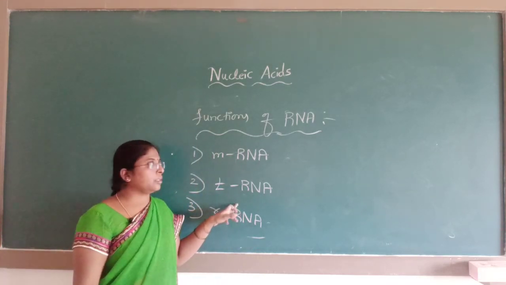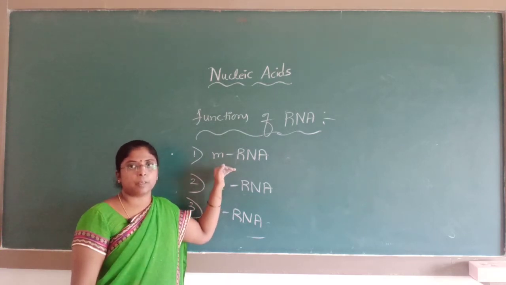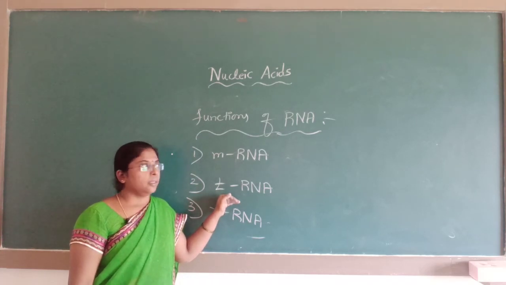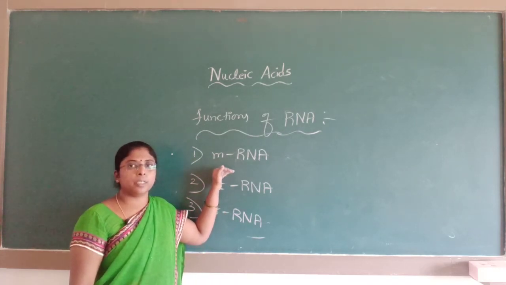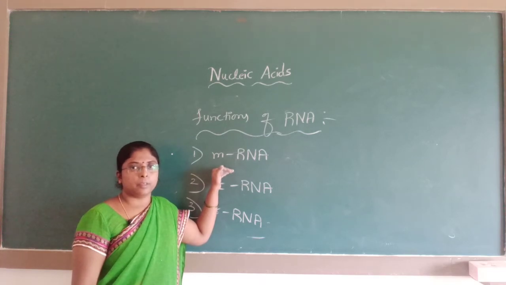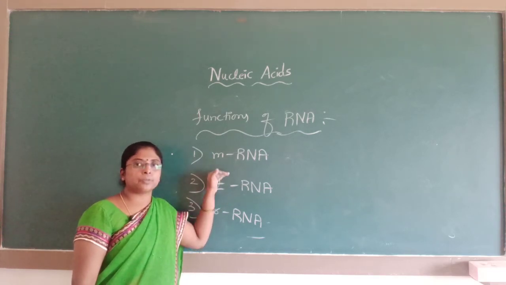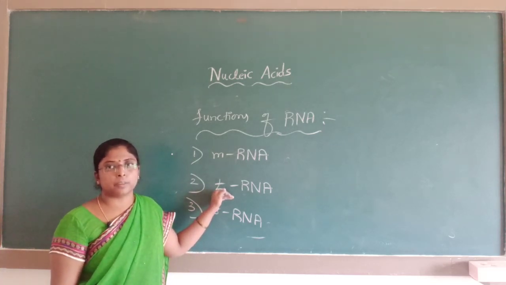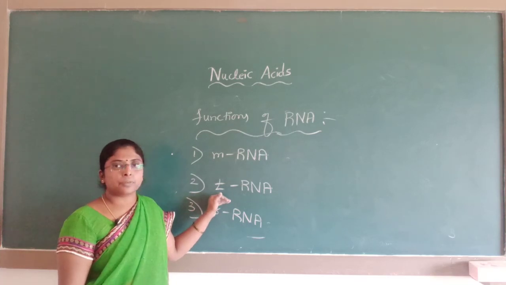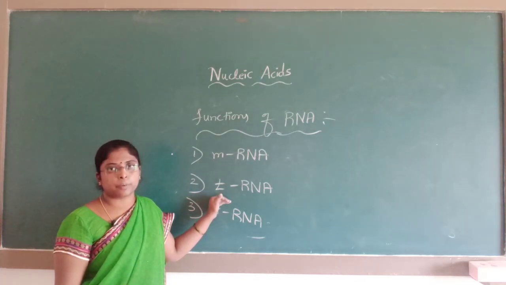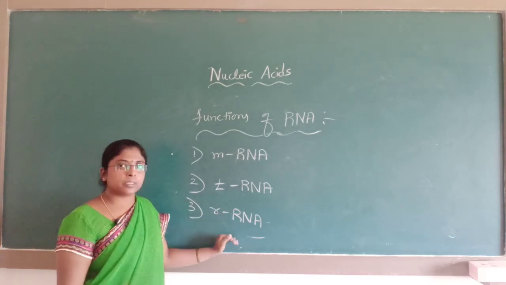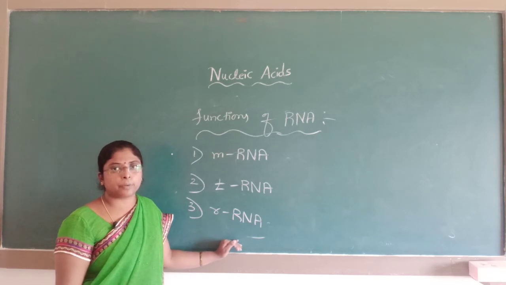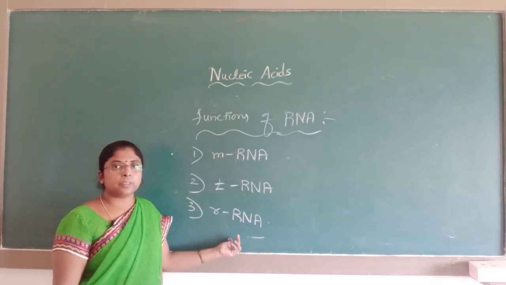The code for the amino acids required for protein synthesis is provided from the DNA by the mRNA, and the tRNA transfers the amino acids for protein synthesis. And what will rRNA do? rRNA provides the site for protein synthesis, where the protein synthesis takes place.